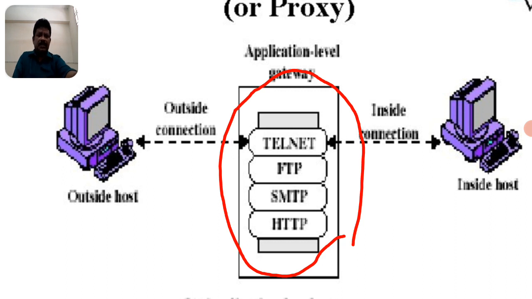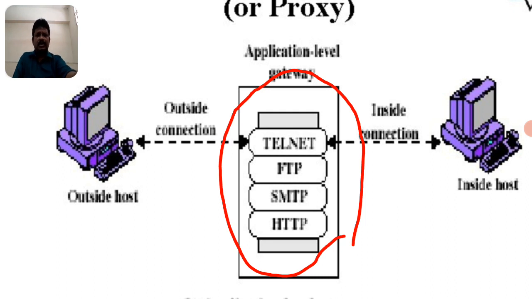FTP is the file transfer protocol, and Telnet is the terminal network. The terminal network connects two systems through a physical connection and transmits to the same port number.